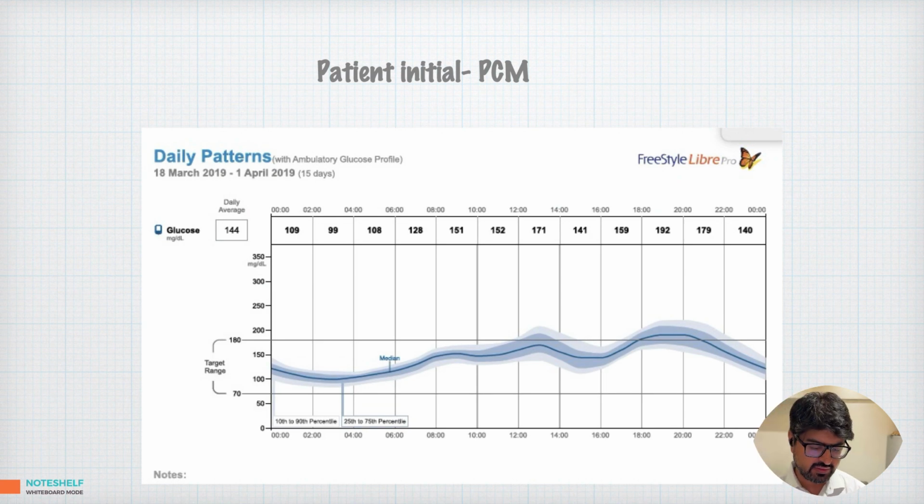I hope the screen is visible again. Yeah, okay, sorry for that.